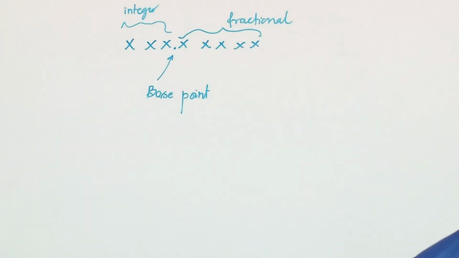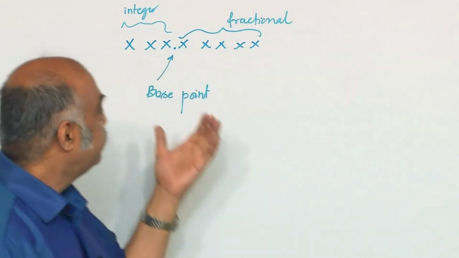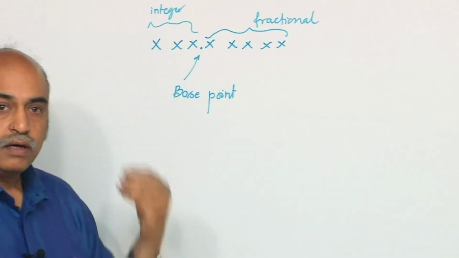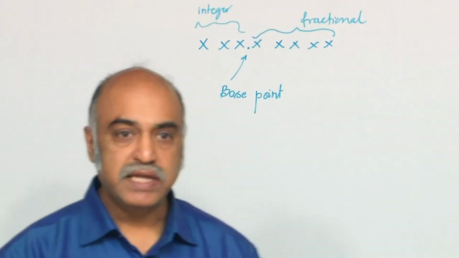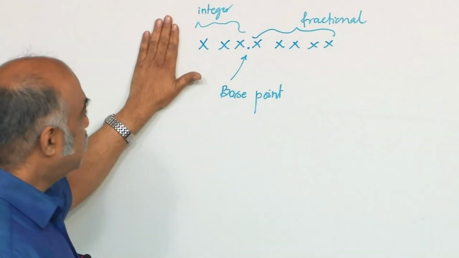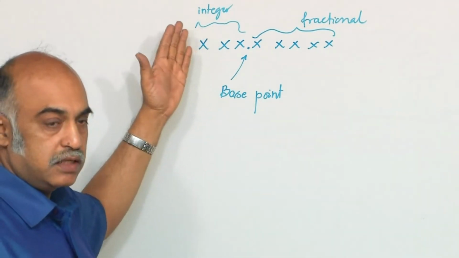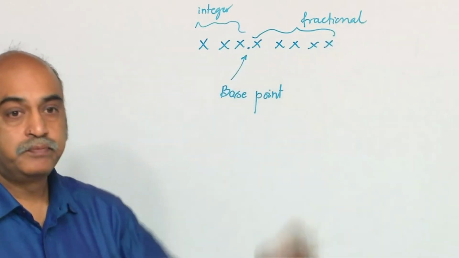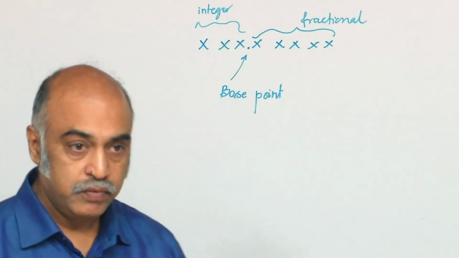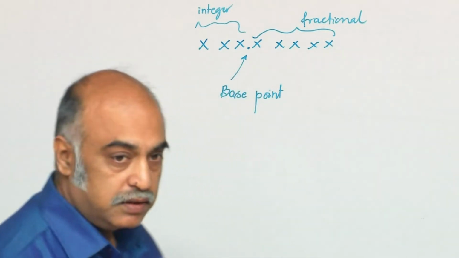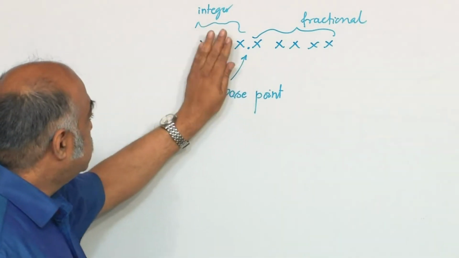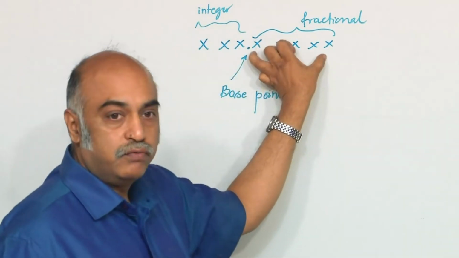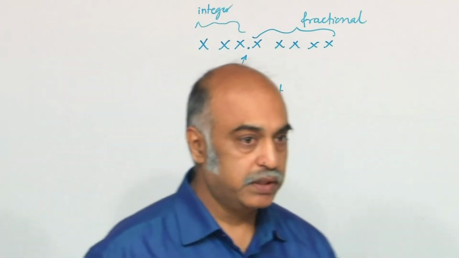So, this in fact gives you the integer part, an idea about the range that this particular system can represent. Let us say this is a system which is having 3 digits, point, how many? 5 digits in the fractional part, isn't it? So, this integer part will give you an idea of the range. This will give you an idea of the resolution, precision.